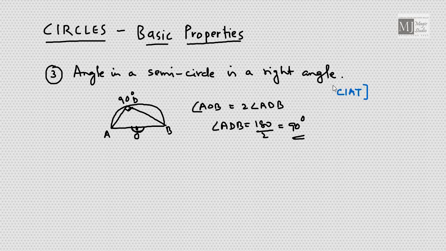Converse is also true. Suppose you have a right angled triangle, right angle at this point, then a semicircle can be drawn with the help of these 3 points. That means all the 3 points lie on a semicircle only for a right angled triangle.